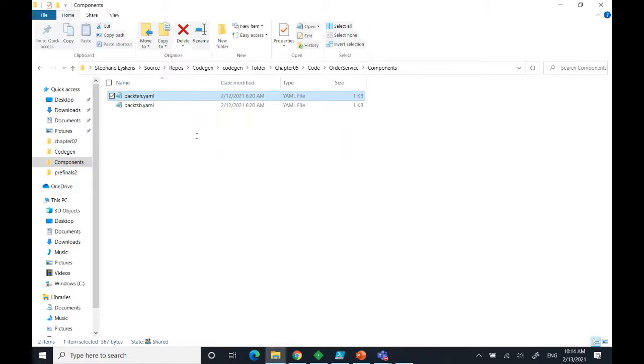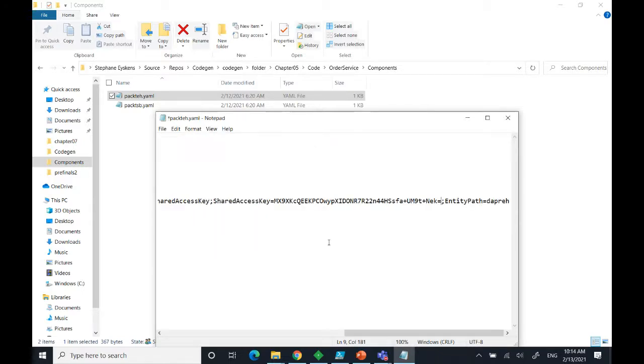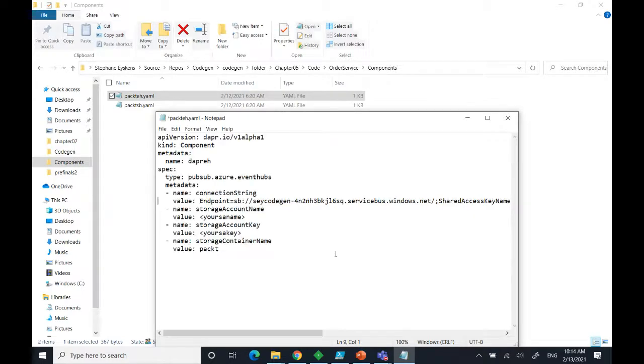And then here we talk about the Event Hub. So that's the Event Hub component. For Dapr, it's just a pub/sub azure Event Hubs type. And of course, if you connect to Amazon or something else, you'll have a different type here, or a different suffix, I would say. So here, I need to put the connection string of my namespace. Okay, so that's what I do here.